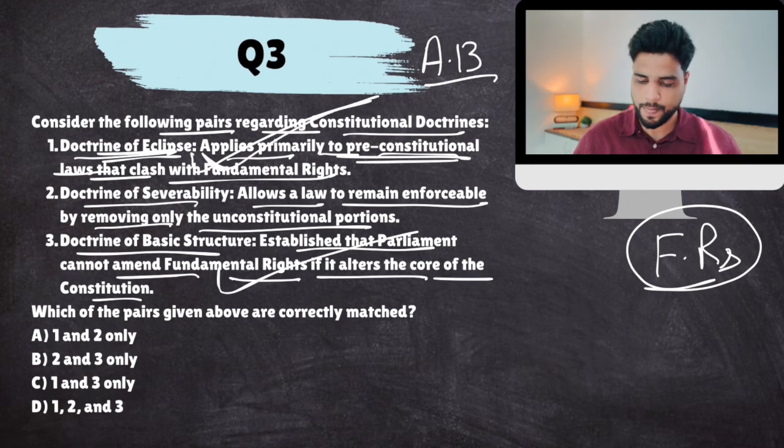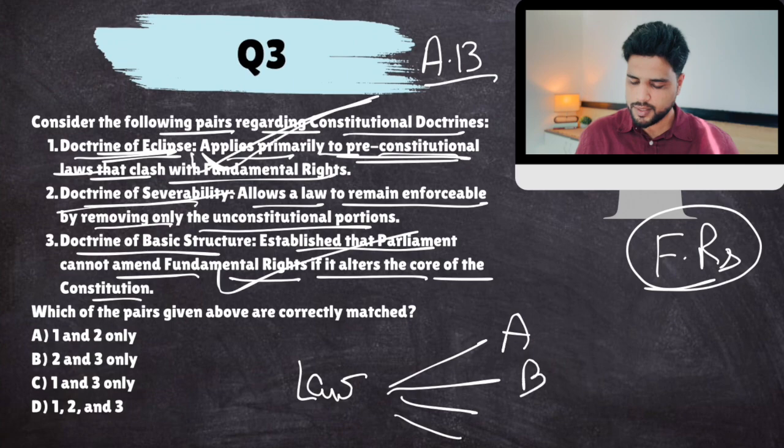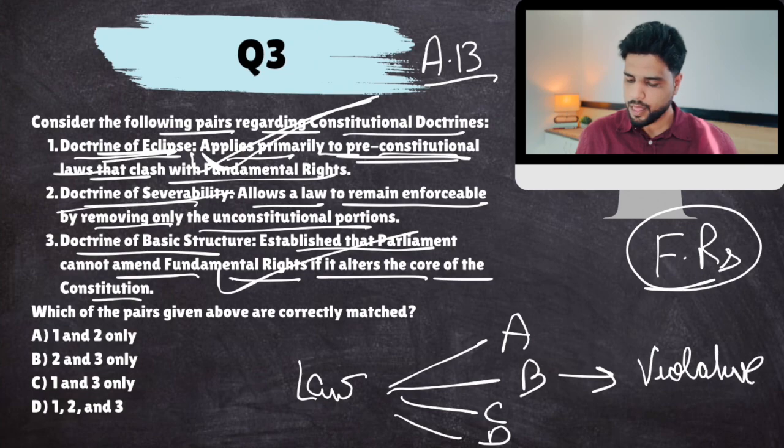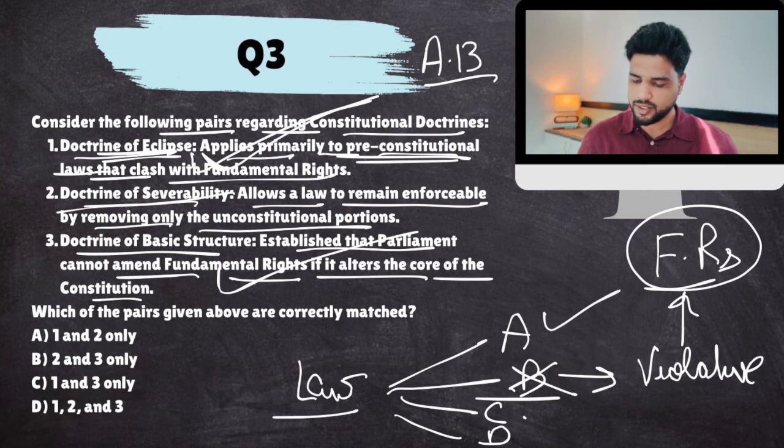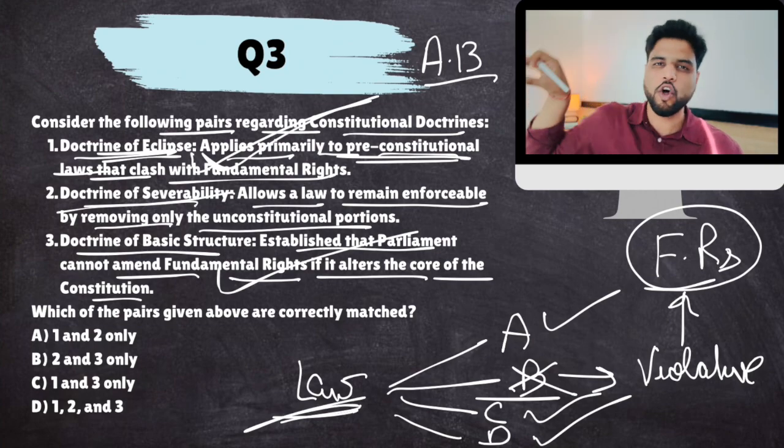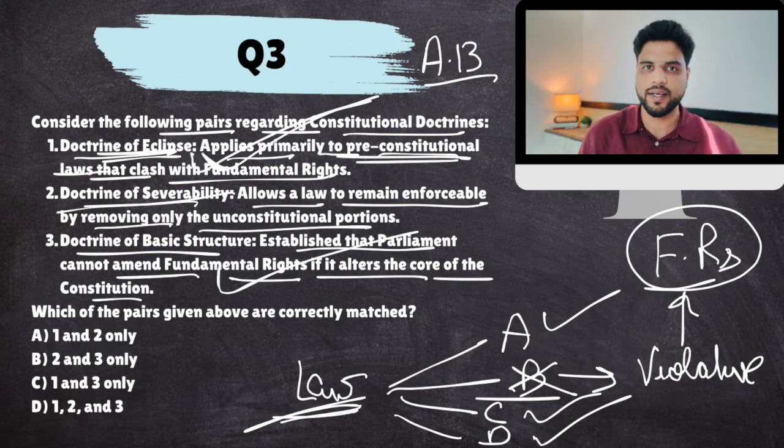Then doctrine of severability says that let's suppose there is a law which has 4 parts, A, B, C, D. Let's suppose part B is violative of fundamental rights. So anyone would say that this law is violative of fundamental rights. Now the courts have said that if only a particular portion is violative of fundamental rights, only that portion will be cancelled. All the other 3 portions would be executed. This means that we'll cut that portion of the law, sever that portion of the law that is violated, and the others would continue. This is doctrine of severability.